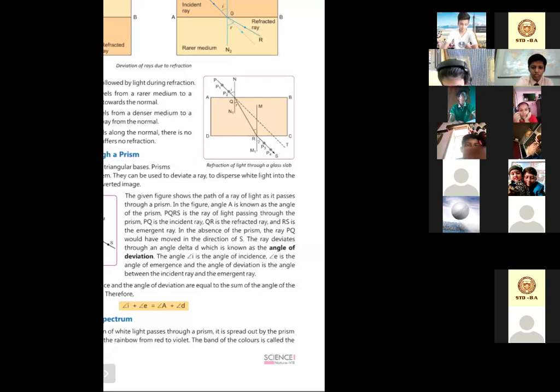In the absence of prism, the ray PQ would have moved in the direction of S. The ray deviates through an angle delta, called small d, which is known as the angle of deviation. The angle I is the angle of incidence and angle E is the angle of emergence. And the angle of deviation is the angle between the incident ray and emergent ray. So let's find it out.